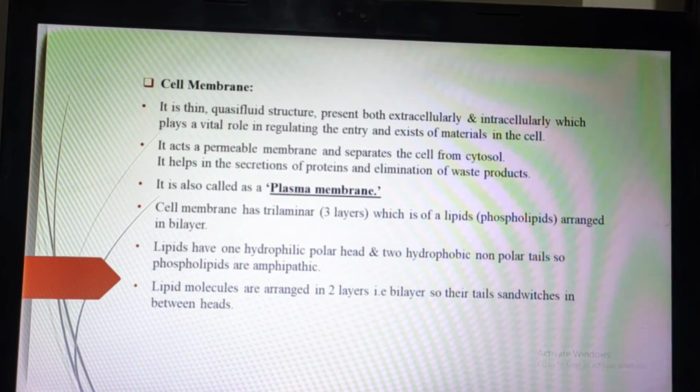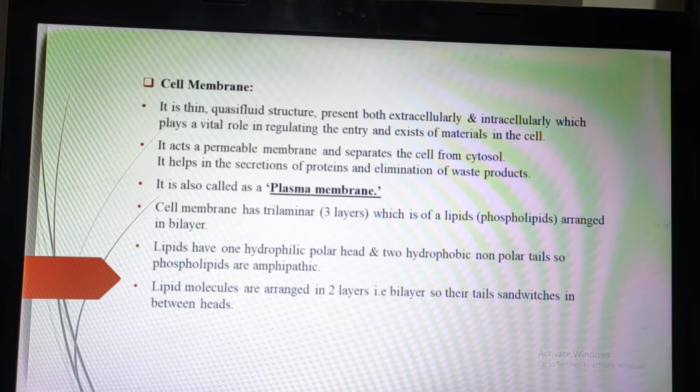That's why it is said that the tails get sandwiched between two heads. We already know the sandwich. What is the structure of a sandwich? A sandwich means two breads, and in between there will be salad or jam or butter, whatever it may be. Like that, there will be two heads, and between the two heads the tails will get attached. So it is called a sandwich.